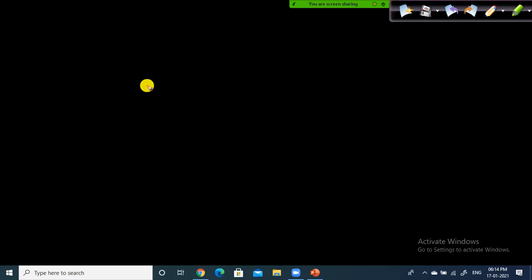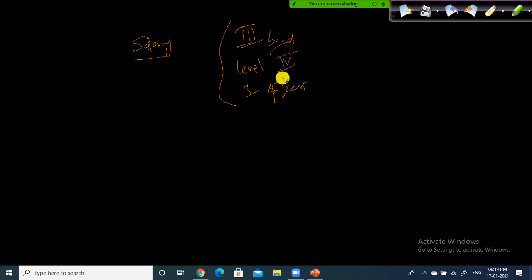You know very well what mean is. Mean is nothing but average. It's not a big deal, right? So for example, let's take a simple example: salary. Let's say a data analyst falls under band 3 and level 4, a data scientist with 3 to 4 years of experience. Let's say 5 people, 5 data analysts, are working in a company.